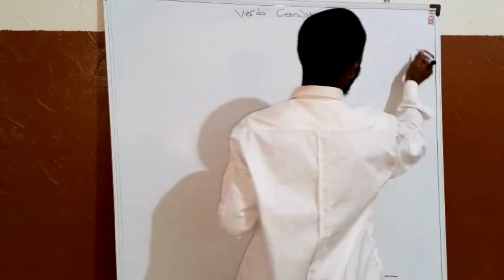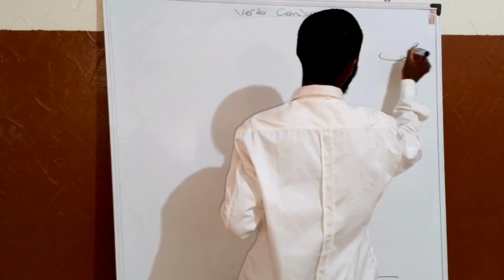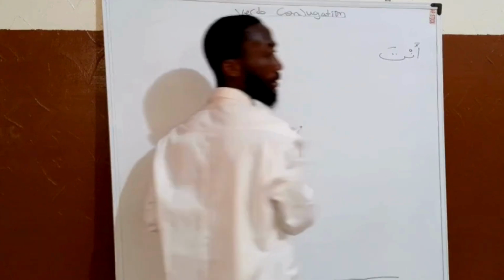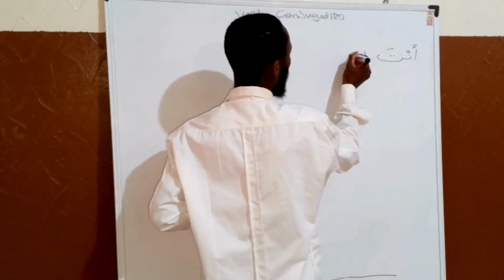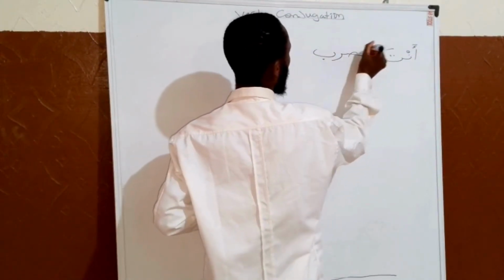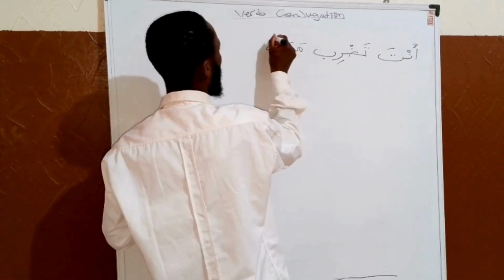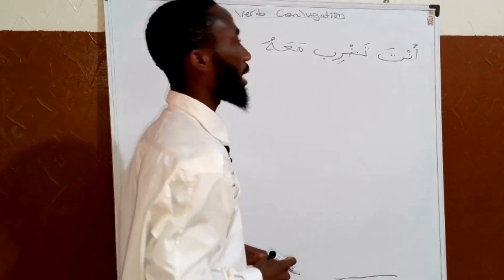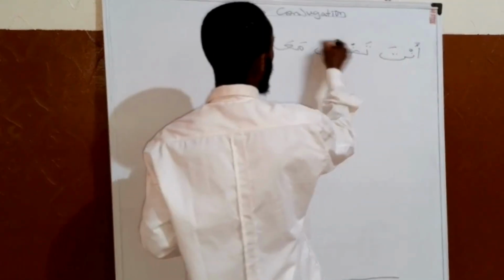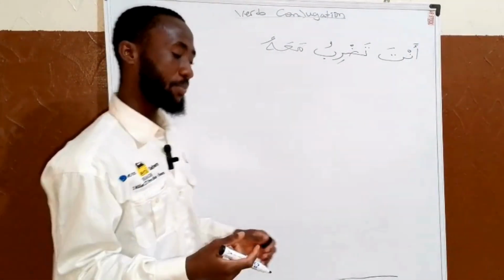Now, let's say anta tadrib ma'ahu. That is, you beat with him.